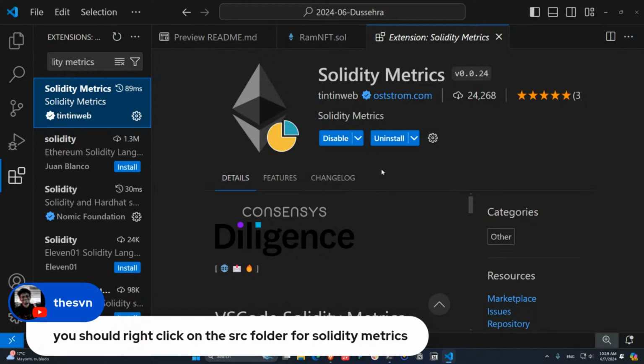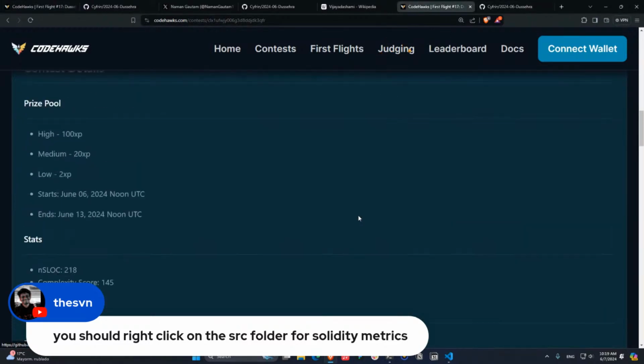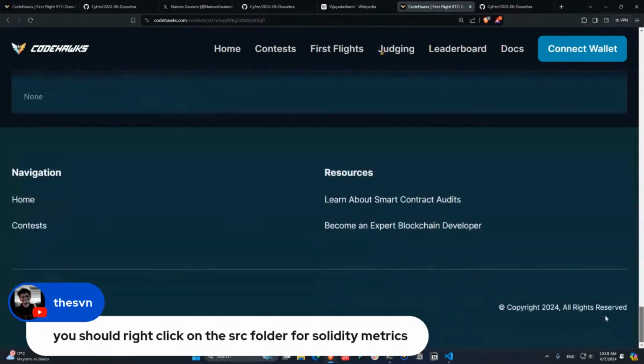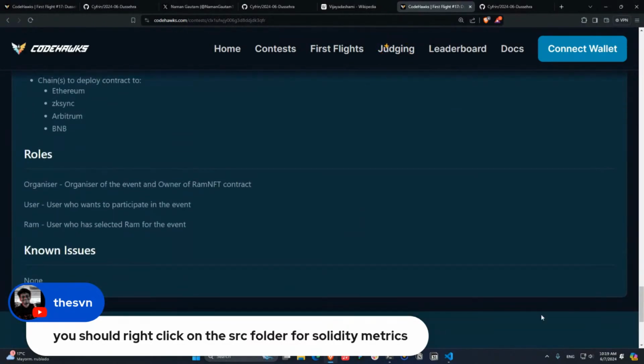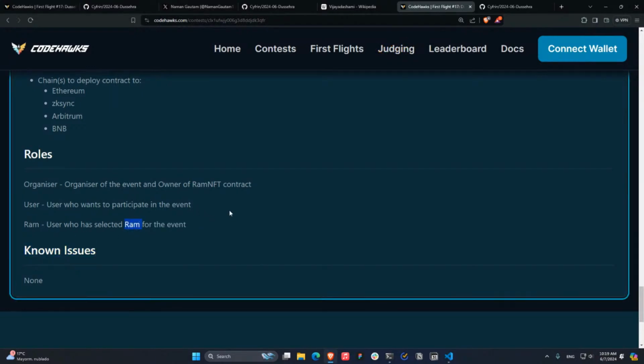And yes, this is more or less what the project is about. Always please remember to check this, like how much experience you are going to get for your findings, what is the nSLOC or the complexity score of this project. This project is not that complex like other ones we already have. This smart contract doesn't have any known issues. As you can see, we have none here, and we have the roles I didn't mention. The organizer is the organizer of the event, and the owner of the Ram NFT contract. The user is the user who wants to participate in the event, and the Ram is the user who was selected as the hero or Ram for the event.